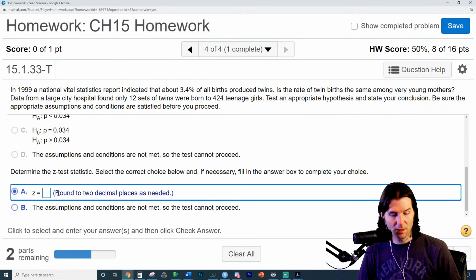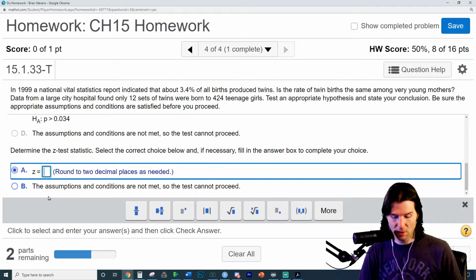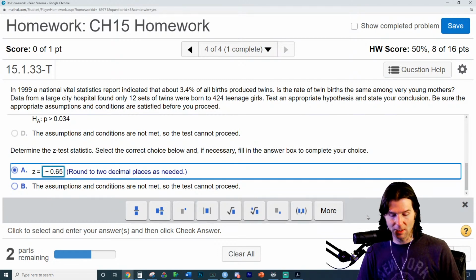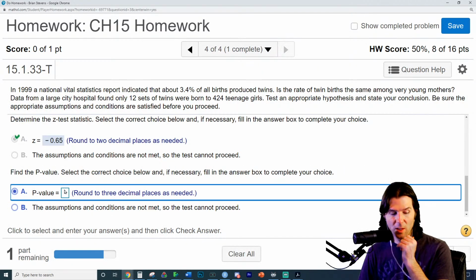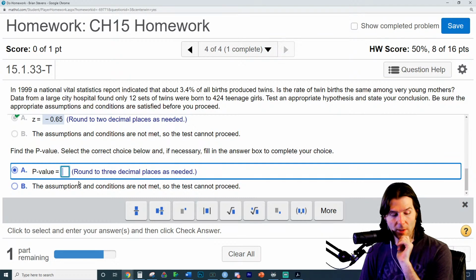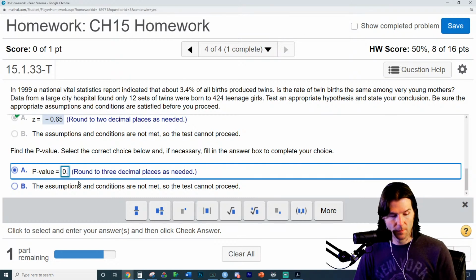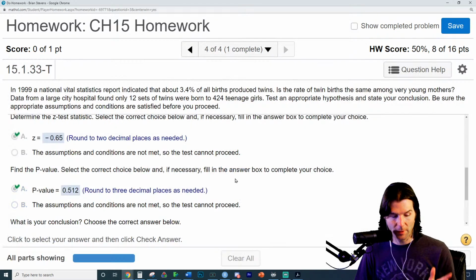The z-score we found was negative. How many decimals does it want? 2. So negative 0.65. That's what we solved all through there. And we might be able to guess the p-value again. The p-value for this one, since we're doing different, it's going to be pretty large. 3 decimals? It's going to be a hard one to guess. There we go. We got it.